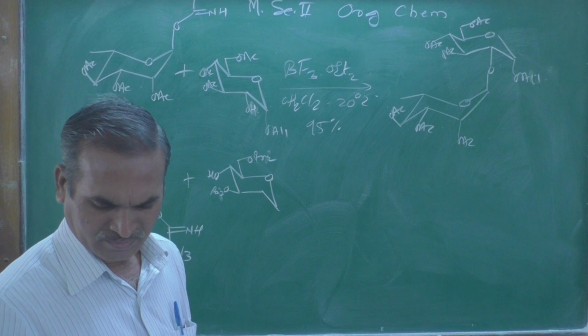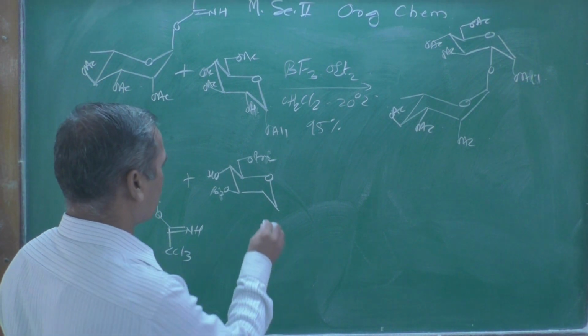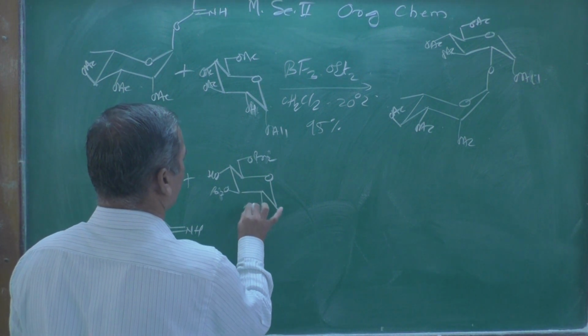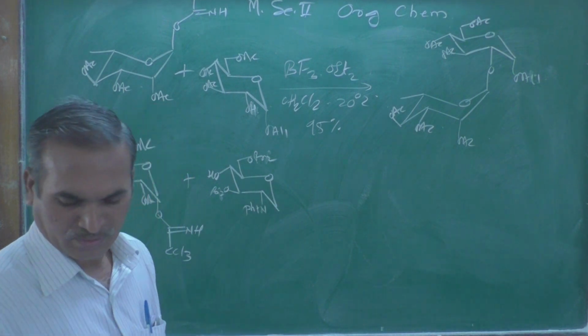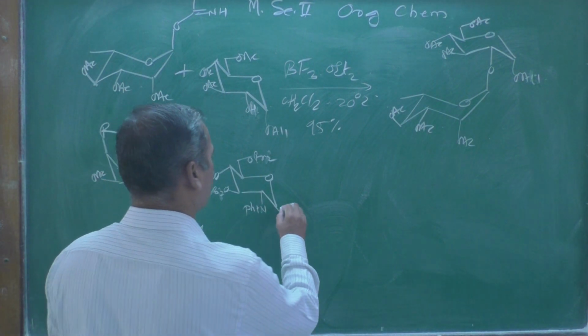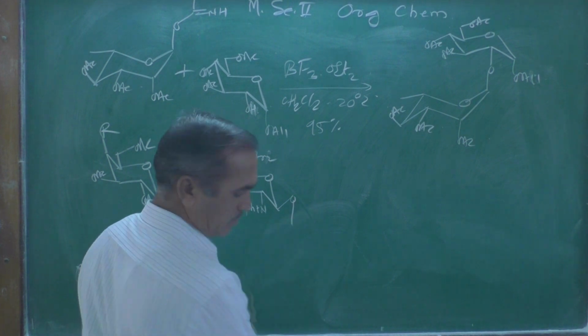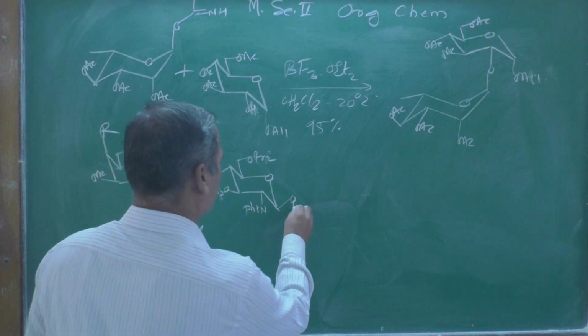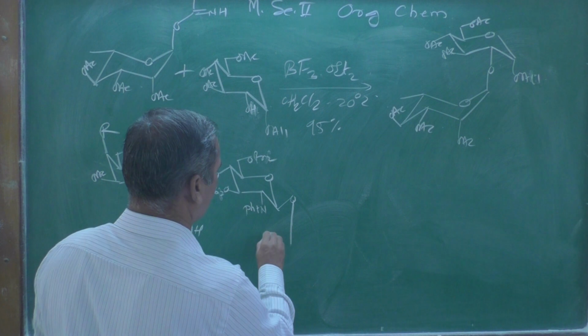Then here the NPhth, this type of group, and we can draw this.